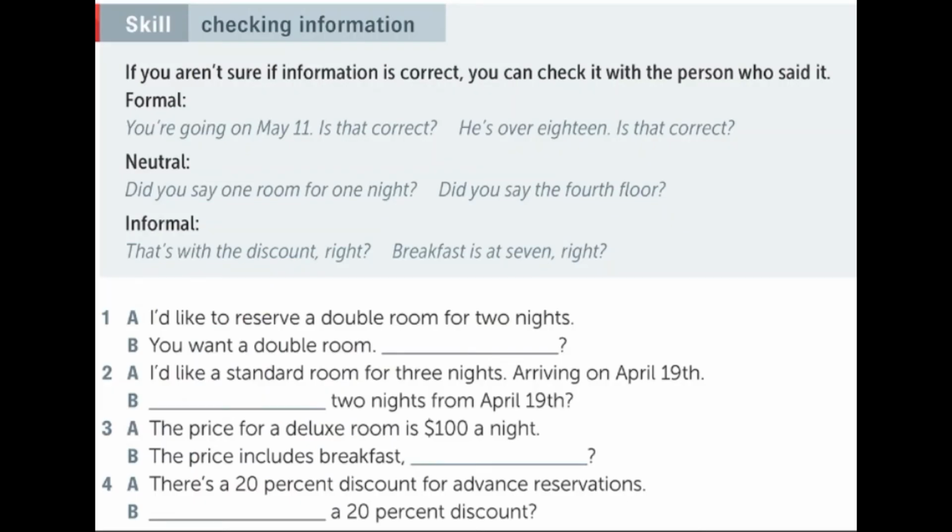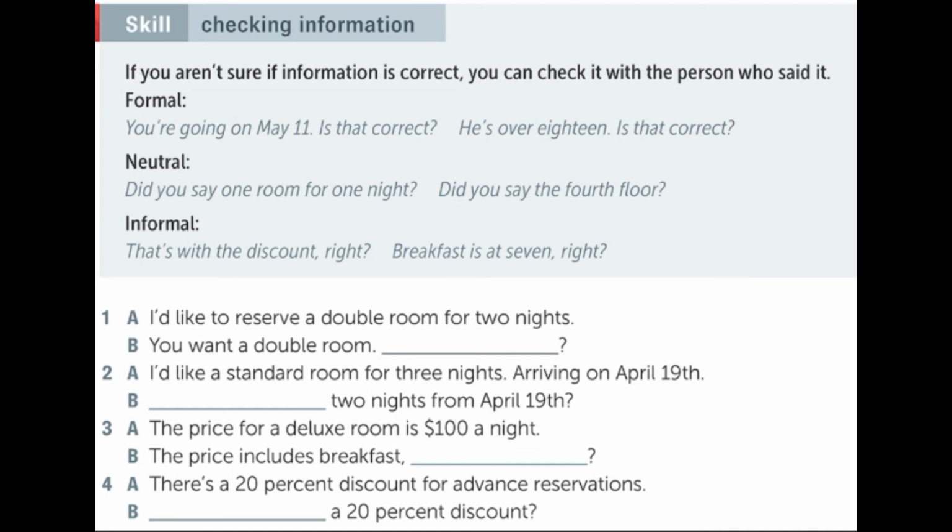We're going to pay attention to the skill box. The ability is about checking information. And then we're going to complete the conversations from numbers 1 to 4 with a phrase to check the information, right? So pay attention to the skill. If you aren't sure if information is correct, you can check it with the person who said it in a formal way, neutral, or informal way.